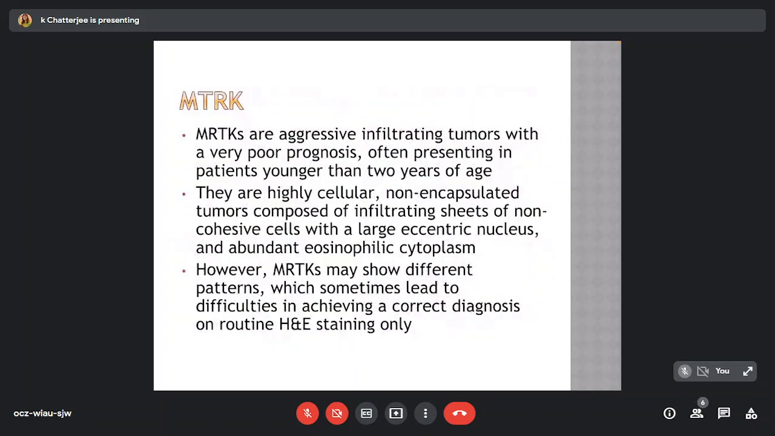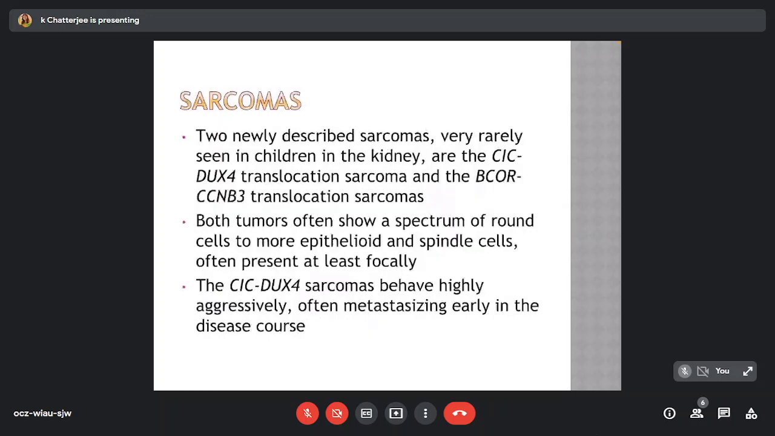The rhabdoid tumors are aggressive, infiltrating tumors with a very poor prognosis, often presenting in patients younger than 2 years of age. These are highly cellular, non-encapsulated tumors composed of infiltrating sheets of non-cohesive cells with a large eccentric nucleus and abundant eosinophilic cytoplasm. However, they may show different patterns which sometimes lead to difficulties in achieving a correct diagnosis on routine H&E staining only.